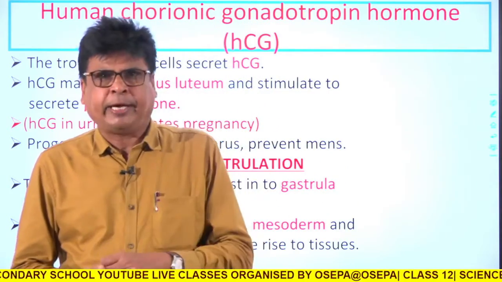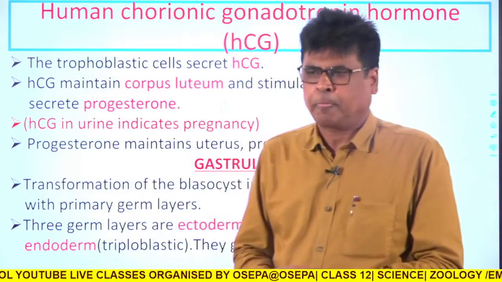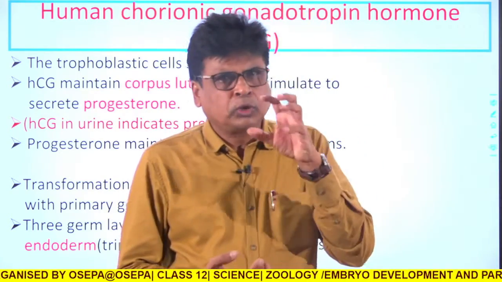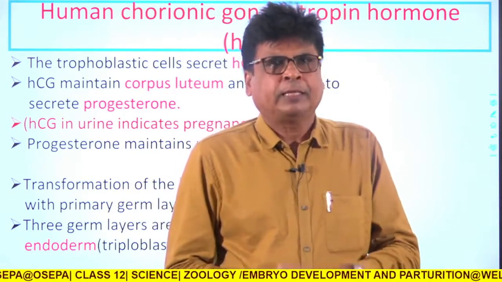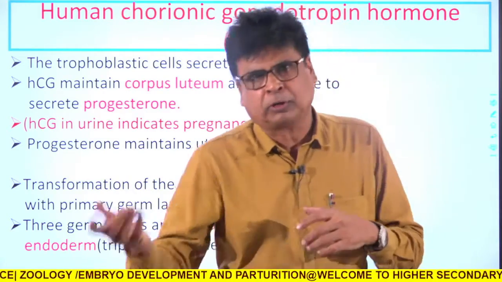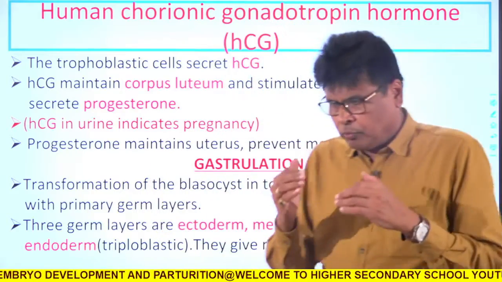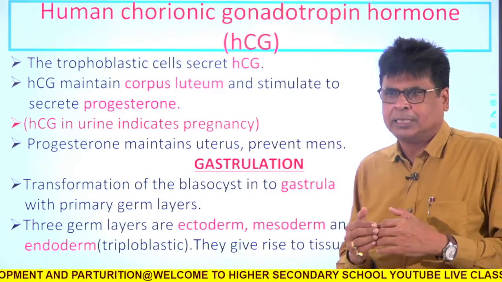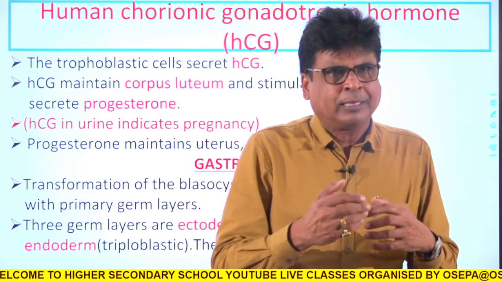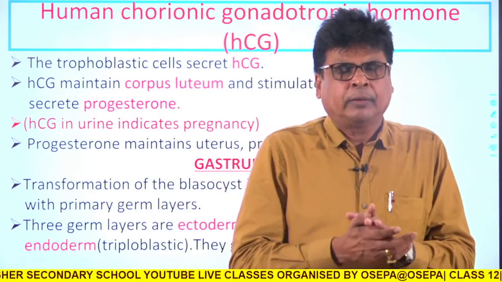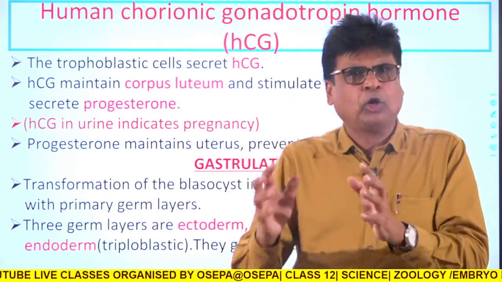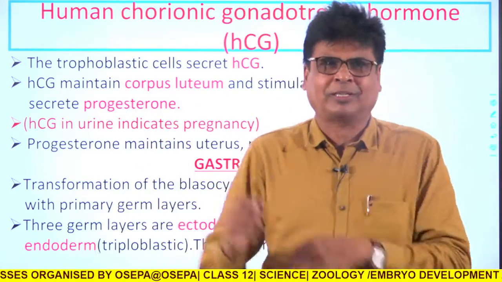Once the blastula is implanted in the uterus, the crucial thing is that it will develop and take nourishment from the mother's body. To establish a relationship between the zygote and the mother, there must be a phenomenon of maintenance. How will the zygote be maintained in the uterus?